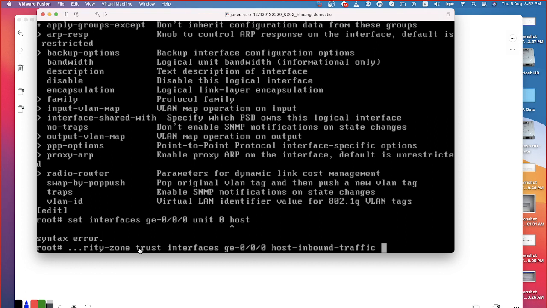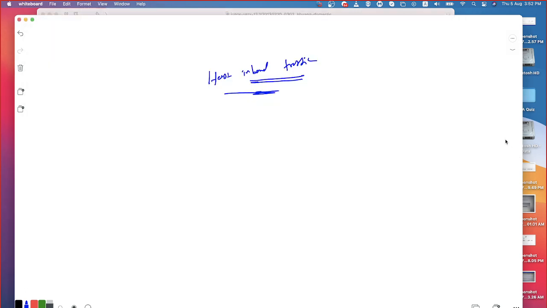What is the significance of this? Let's assume that in a zone, ge-0/0/0 is there. Any host inbound traffic that you apply at the zone level will be inherited by the interfaces also. If you apply a host inbound traffic policy on an interface, that will be applied only to that interface.